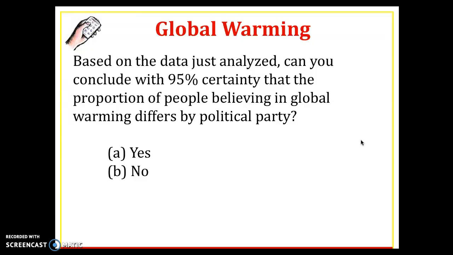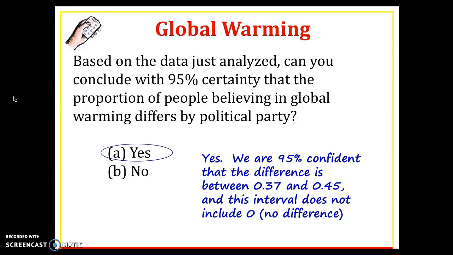Based on the data we just analyzed, at least from the 2010 survey, can we conclude with 95% certainty that the proportion of people believing in global warming differs by political party? Definitely yes, because that confidence interval doesn't come close to zero.